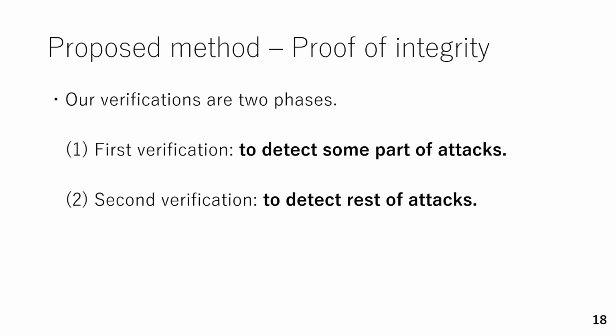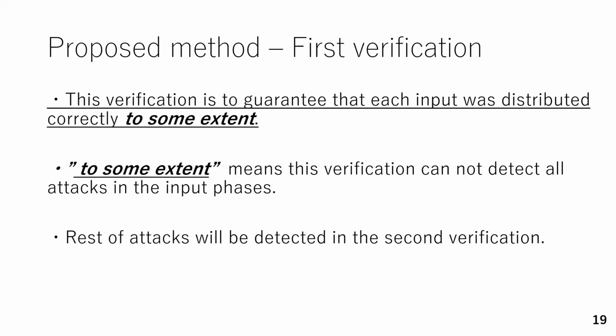Although I explained only one verification in the slide of the core idea of the proposed method, there are 2 verifications in our protocol. The first verification is to detect some part of the attacks, and the second verification is to detect the rest of the attacks. At first, I explain the first verification. This verification is to guarantee that each input was distributed correctly to some extent. The meaning of "to some extent" here is that this verification cannot detect all attacks in the input phase. As I said, the rest of the attacks will be detected in the second verification.